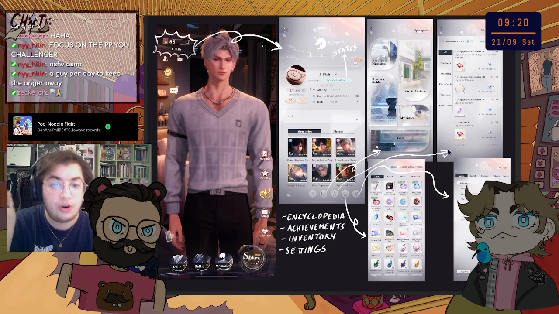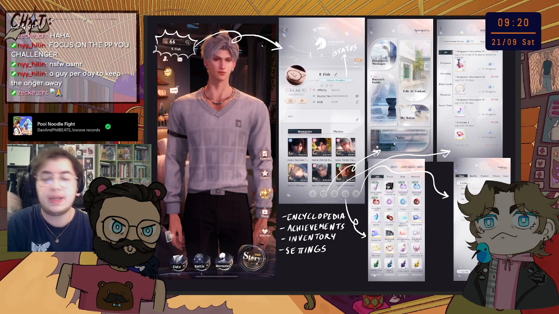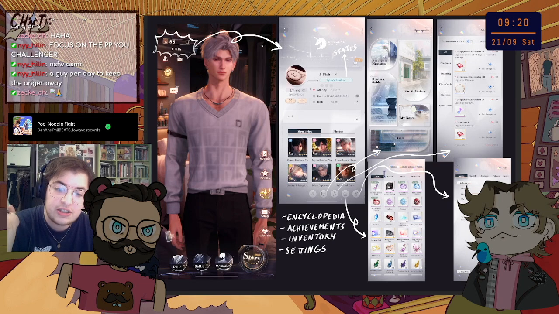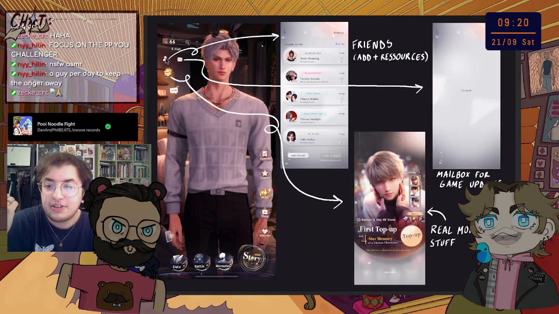Here you have your long-term achievements. Same thing as daily little things, but for longer terms, like, oh, you've done this with this character for X amount of days, and then you get a little reward. This is just your inventory, so everything that you've gotten in the game is in here, and this is just the systems. Then, we have here, it's just the friends list.